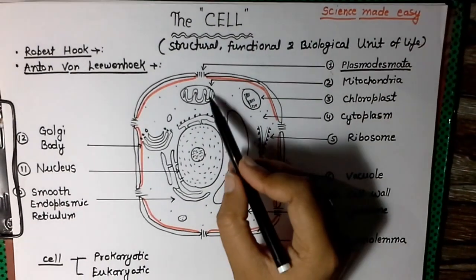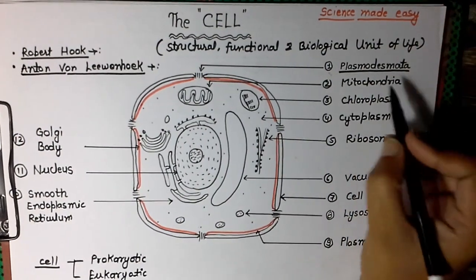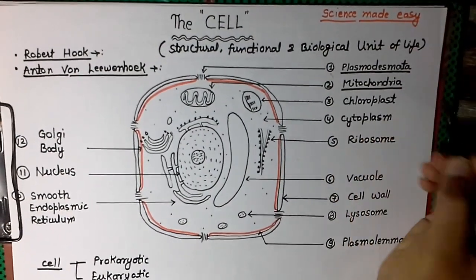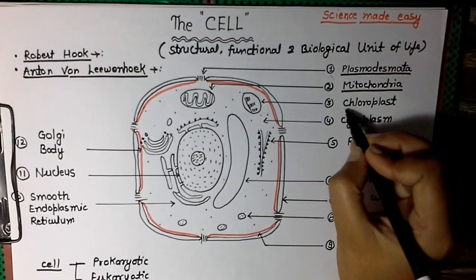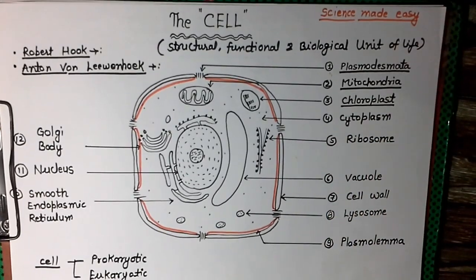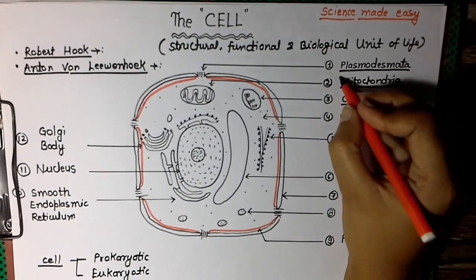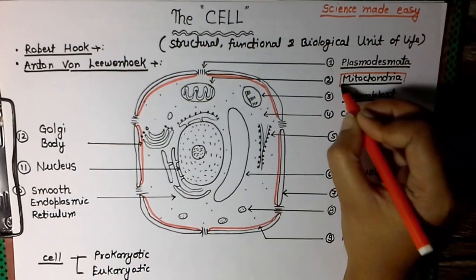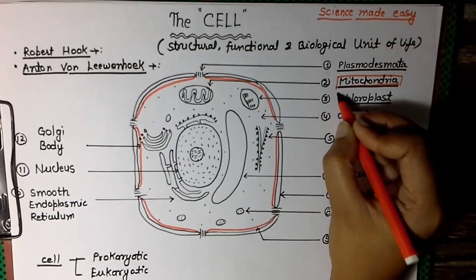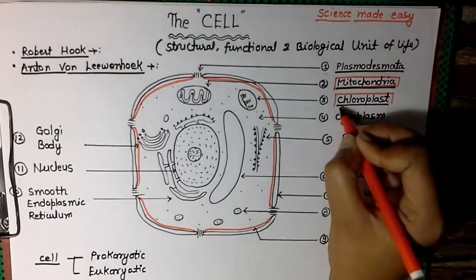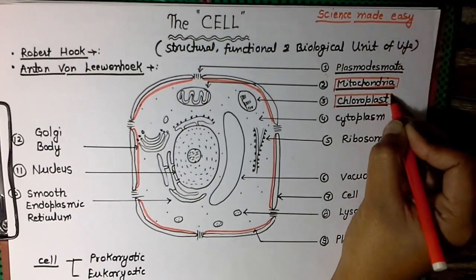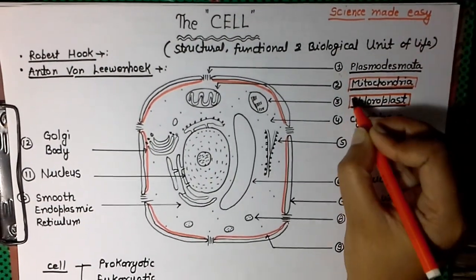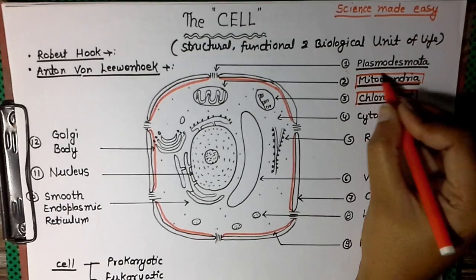The second thing is the mitochondria. It is a very important organelle, and it is found only in eukaryotic cells. These two organelles which I have pointed out here, the mitochondria and the chloroplast, are found only in eukaryotic cells, not in prokaryotic cells, because they are double-layered membrane organelles, and they are also known as semi-autonomous organelles.